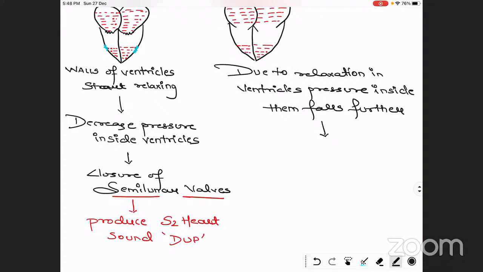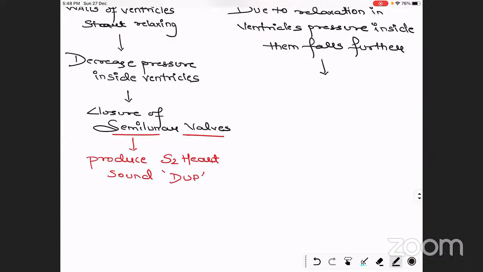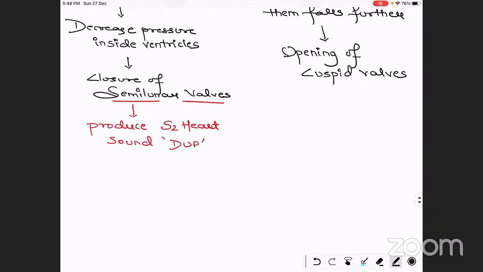If there is a fall in the pressure inside the ventricles, it means there will be flow from the atria to the ventricle, because inside the atria there is high pressure, more blood is present there. So pressure has decreased and there is the opening of the cuspid valves. And if the cuspid valves have opened, it means the passage between the atria and the ventricle is now open. So